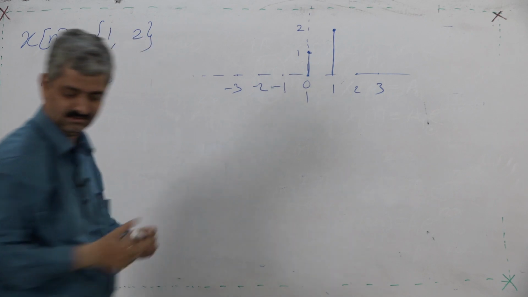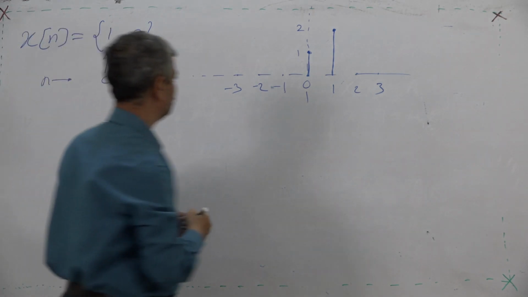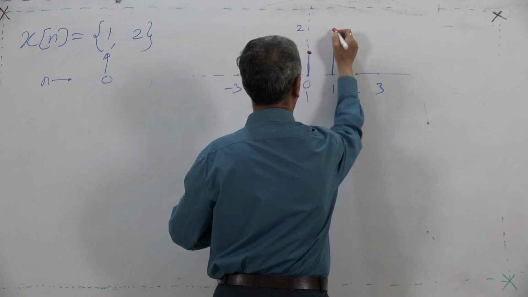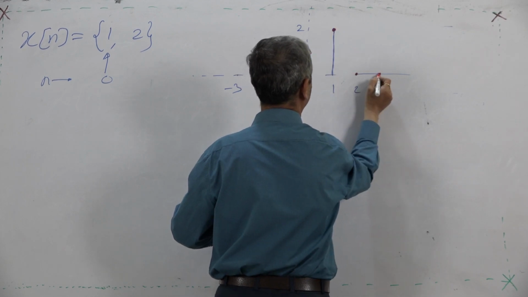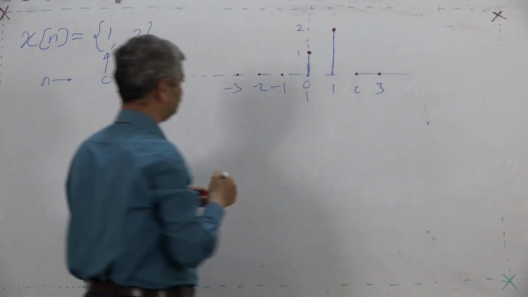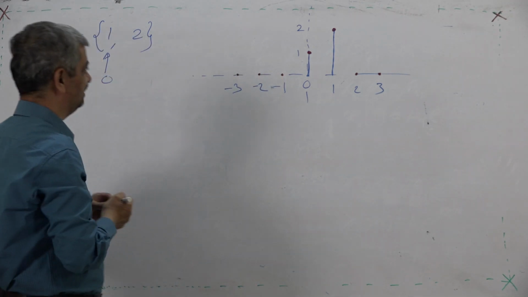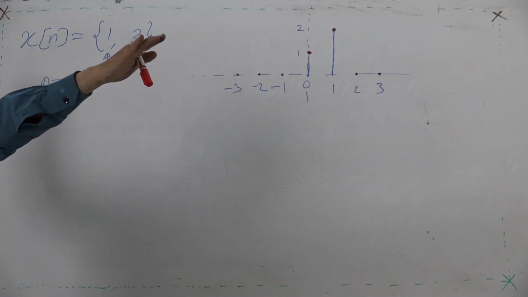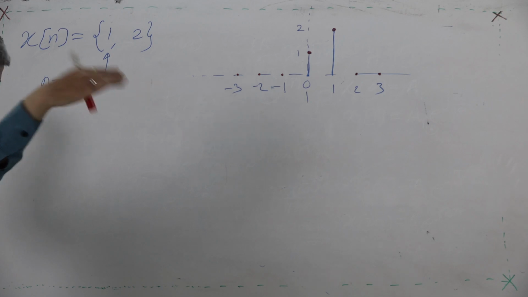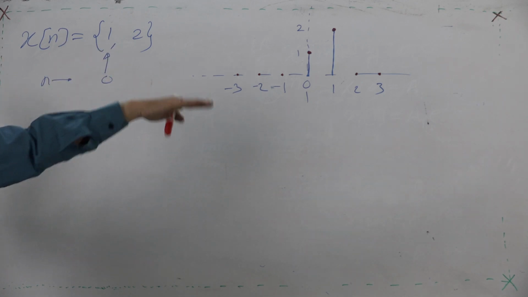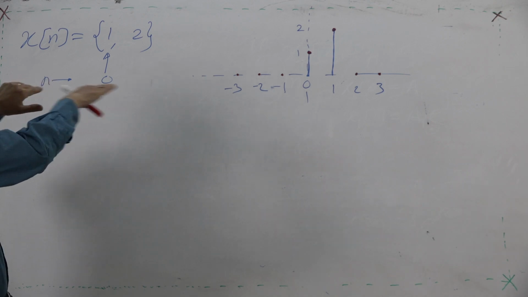I will do it with some colors so as to identify 1 and 2 and 0, all zeros everywhere else. So the sequence will never repeat. The sequence given by you to me is a non-repetitive, or what is called an aperiodic sequence.